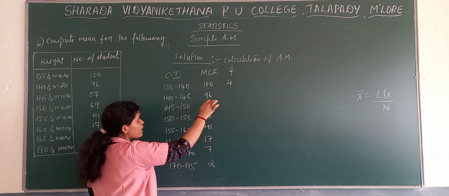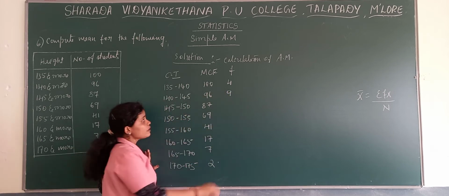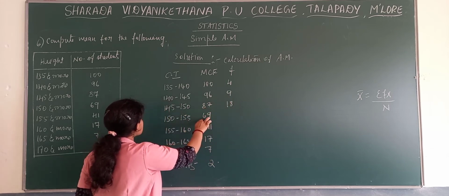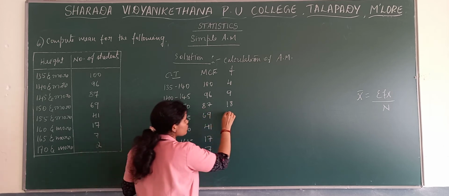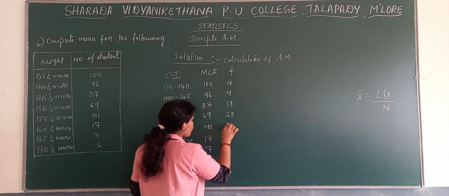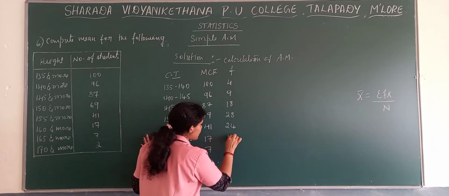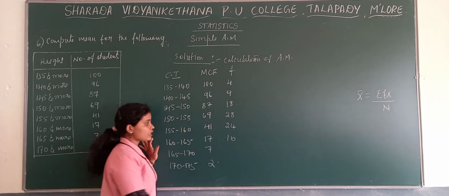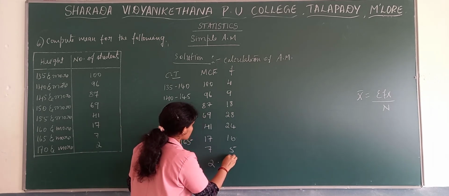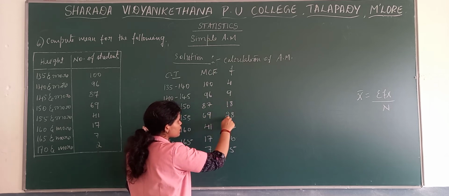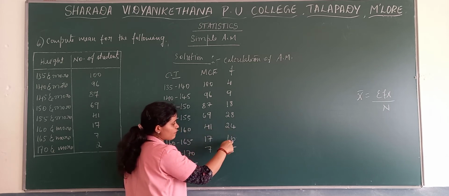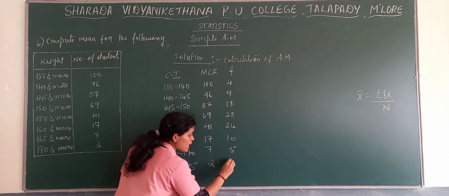96 minus 87, then we get 9. 87 minus 69, then we get 18. 69 minus 41, then we get 28. 41 minus 17, then we get 24. 17 minus 7, then we get 10. 7 minus 2, then we get 5, and the last value as it is, 2.